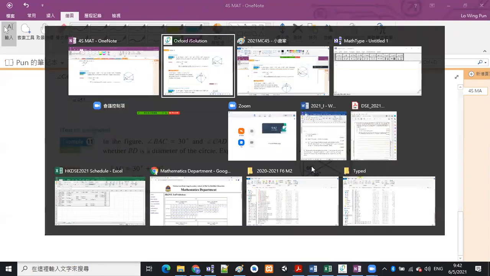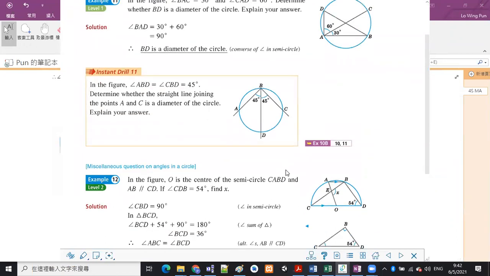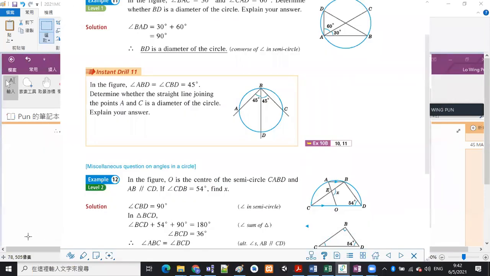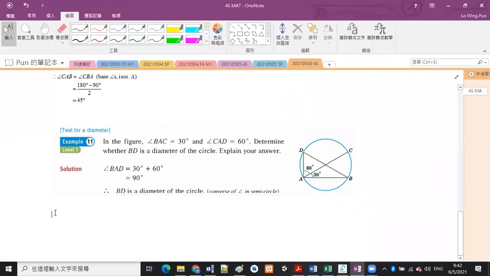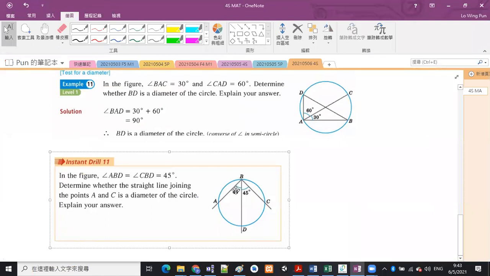Okay, 好，我唔打啦呢度。And then instant drill number 11, it is also very simple. 我直接講得㗎啦呢個。Angle ABD and CBD are both equal to 45 degrees. Determine whether the straight line joining the points A and D. So let us join A and C first. This straight line. I want to determine whether this line is a diameter or not.